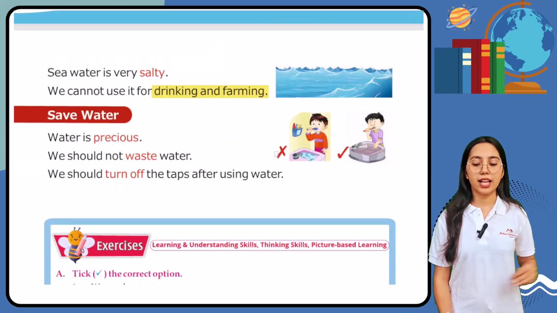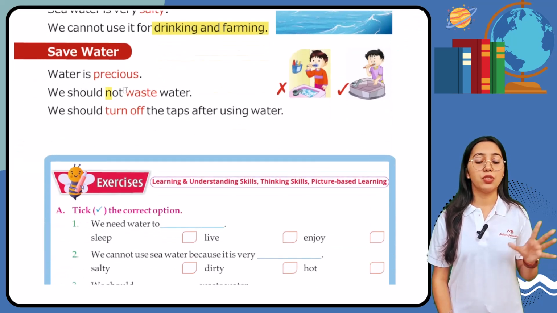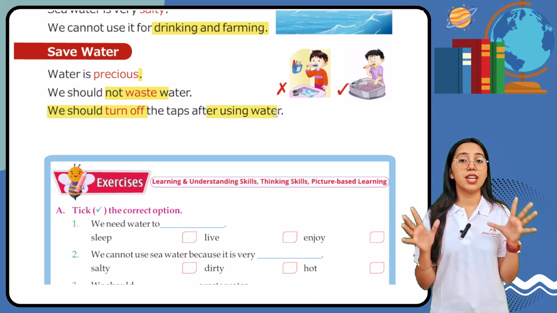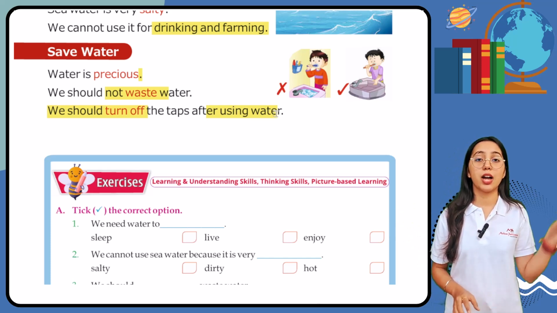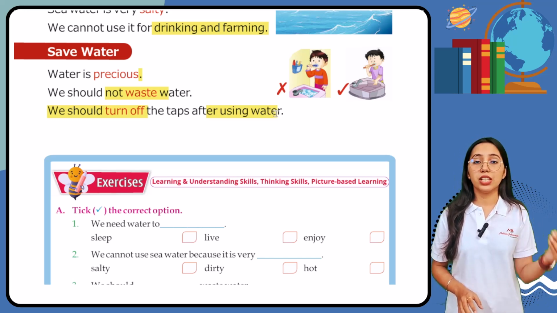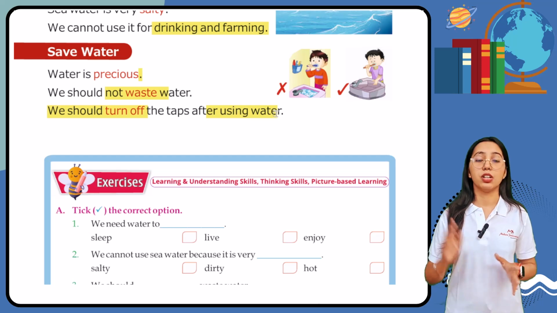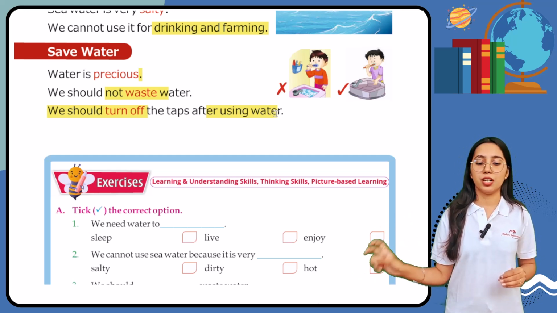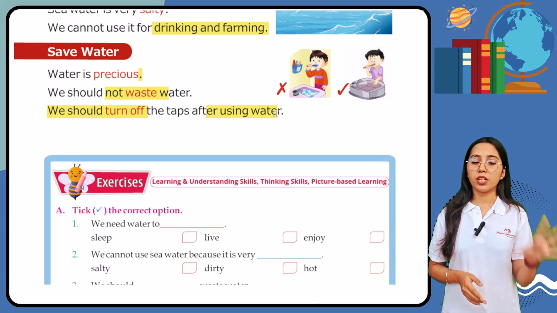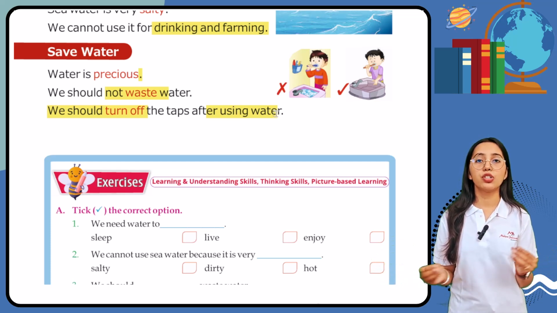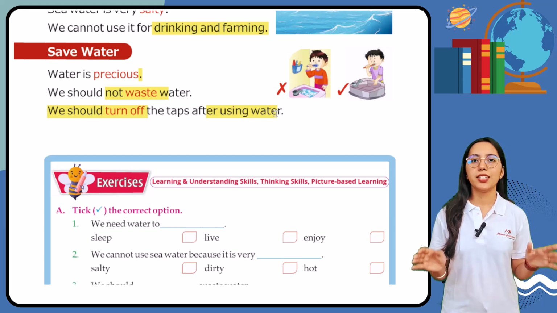So let's see how we can save water. So water is precious, right? We should not waste water. We should turn off the taps after using water. So now students, we have seen that how precious water is for us. Most of our activities are dependent on water only. So for all those activities, we need water, and for that we need to save water. So first of all, we should never waste water. When we require water, only then we should use it, but we should never misuse it, right? We should not waste it. Now whenever you see that taps are running for not any specific reason, then we all should turn off the tap after using water.